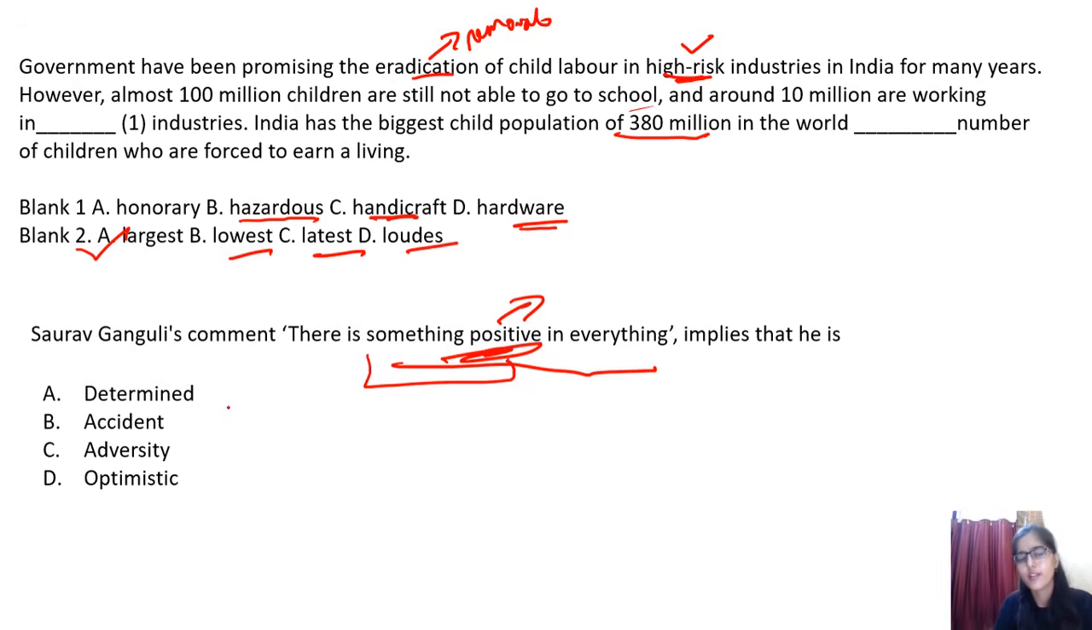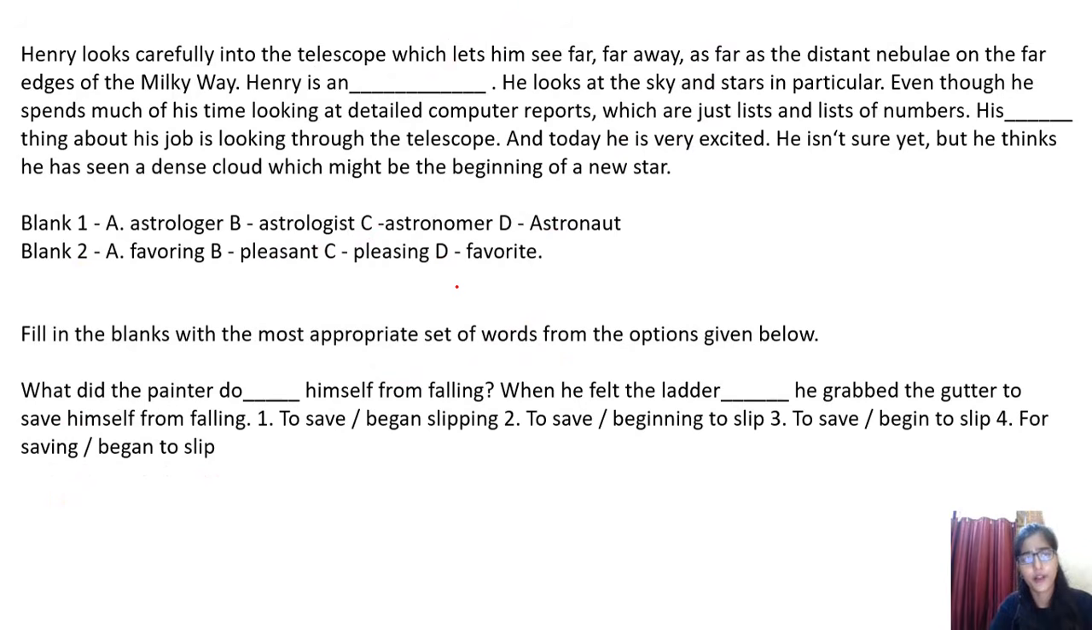So determined, no, we cannot conclude this by this statement. You don't have to directly think about the personality of Ganguly. Just think about the statement which is given. You have to derive that particular word from the given statement. Accident, no, it's totally useless. Adversity, no. Optimistic, optimistic what? The one who is very positive in every case, right? So optimistic will be the correct word here.